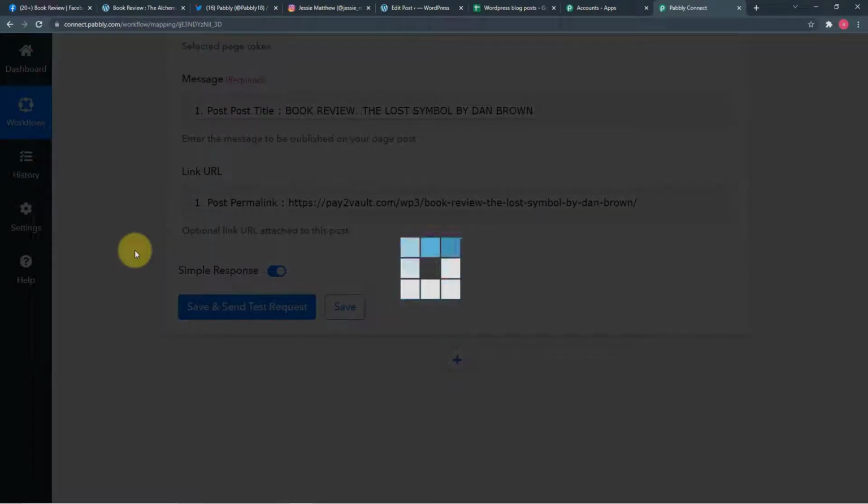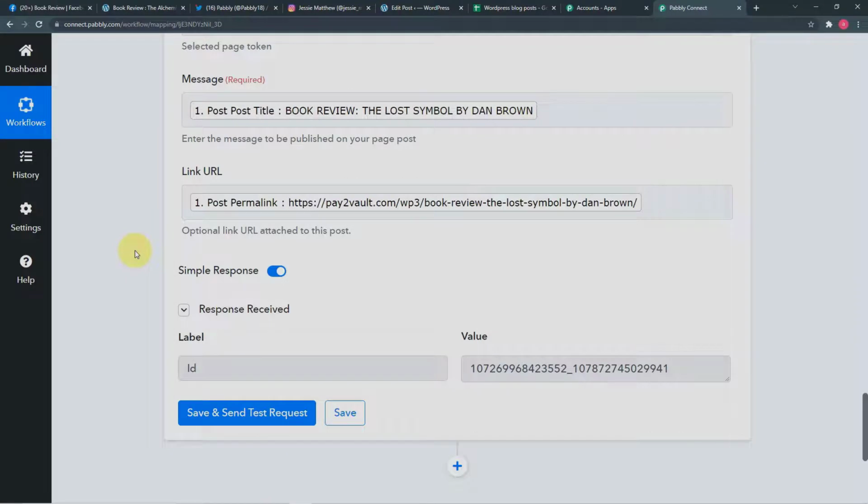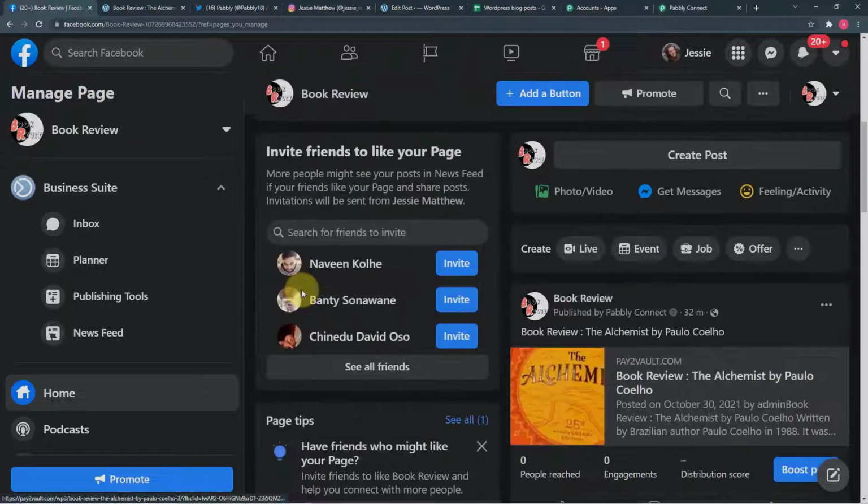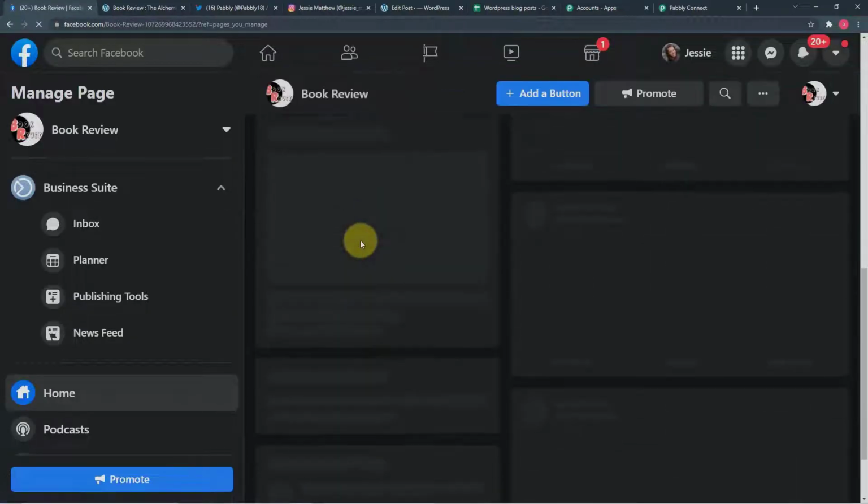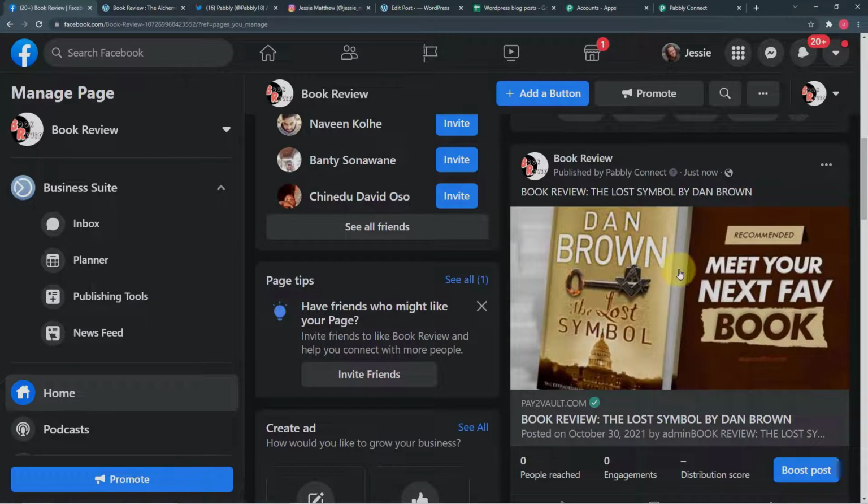Okay, so I have clicked here on save and send test request. Okay, so you can see this kind of ID is generated. Now let's check in the Facebook page. So let me refresh the page first. Okay, and you can see a new post is here, Book Review, The Lost Symbol, and this is the link. Okay, so our connection with the Facebook page is also working fine.